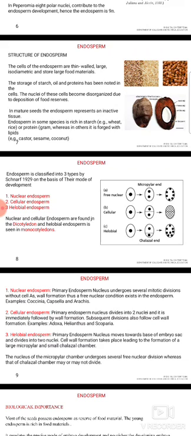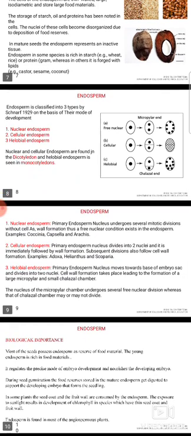Endosperm is classified into three different types on the basis of their mode of development, namely nuclear endosperm, cellular endosperm, and helobial endosperm. Nuclear and cellular types are found in dicots, whereas the helobial type of endosperm is seen in monocotyledons.